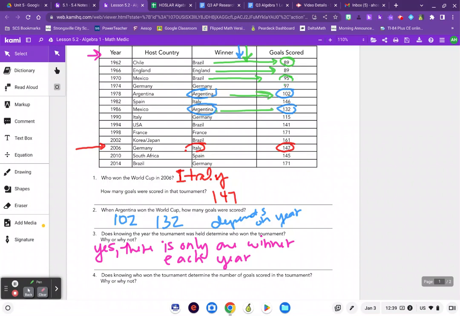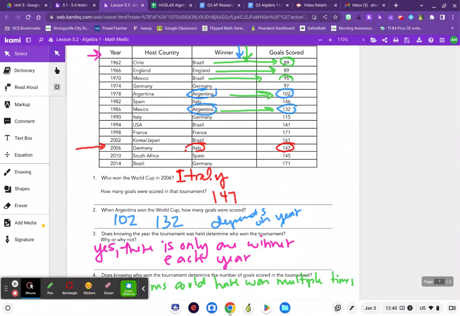We already talked about Argentina. So if I know who won, I don't necessarily know how many goals were scored, because there are teams that won multiple times. Knowing the winner doesn't always tell me which goals I'm looking for. So no, teams could have won multiple times. Even if I know who won, I would have to know the year that team won to know which goals I'm asking about.